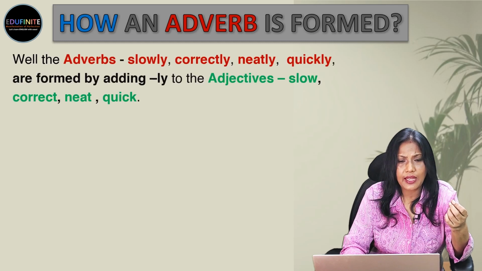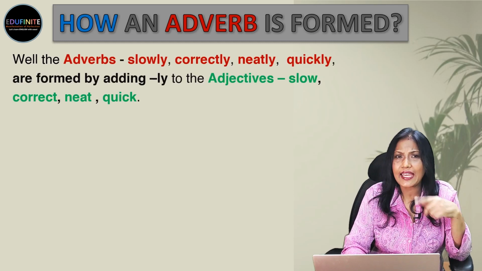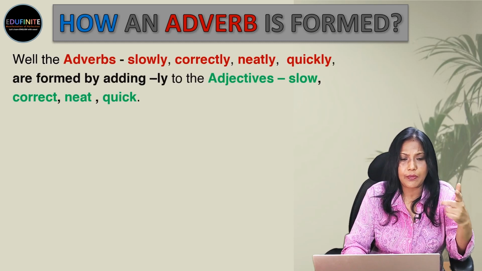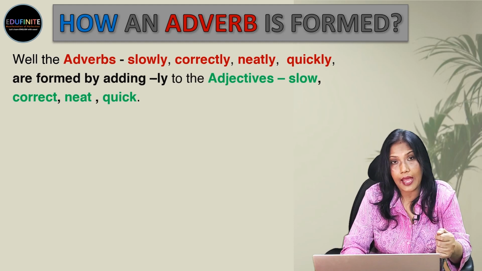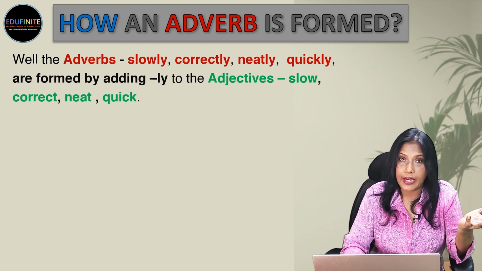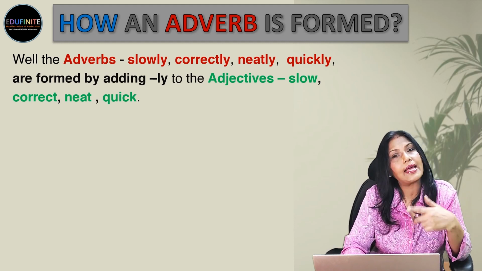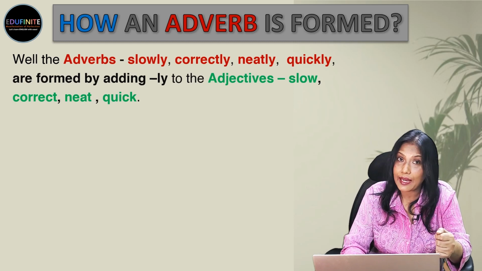Well, usually an adverb is formed by adding "ly" to its adjective. That means to the adjective words. For example, slow. Slow is an adjective. You add "ly" to it, it becomes slowly, and that's an adverb. Again, correct. Correct is an adjective. You add "ly" to it, and it becomes correctly, and that's an adverb.